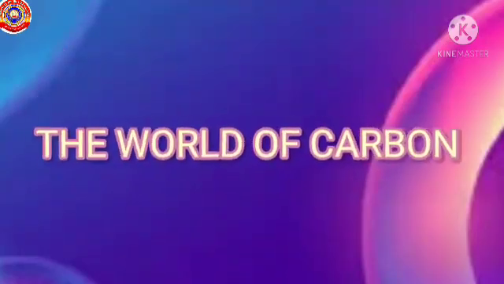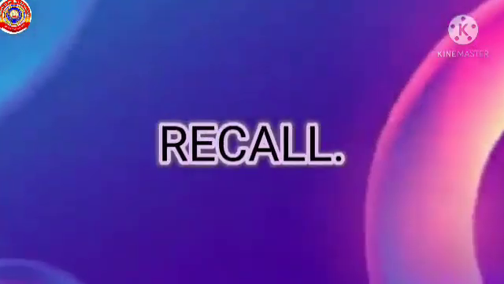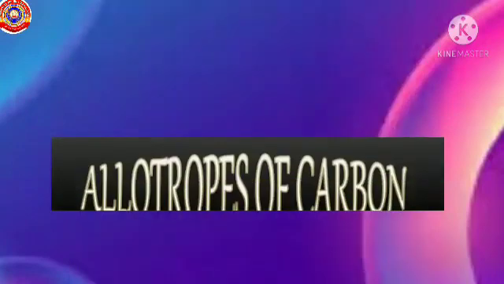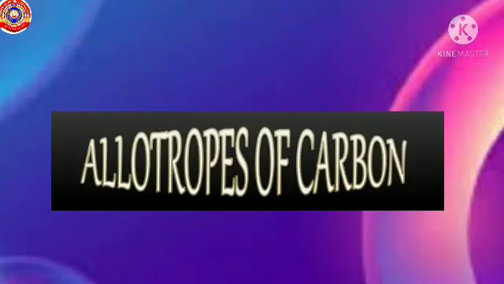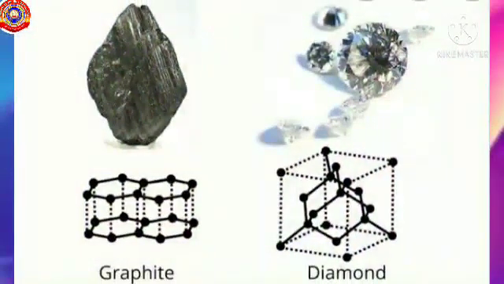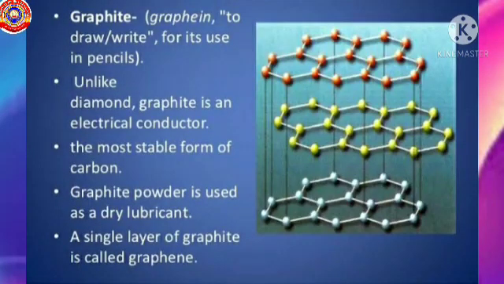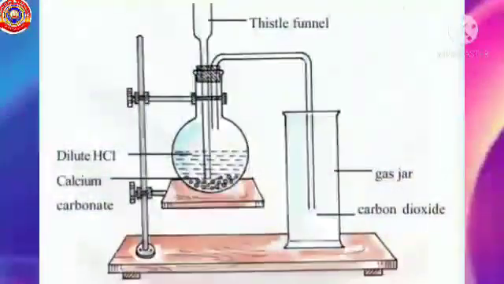Well, so we have completed the lesson, The World of Carbon. What all things did we learn in this lesson? In the beginning, we discussed the presence of carbon in nature. We learned the different allotropic forms of carbon, both crystalline and amorphous forms. We discussed the structure, characteristic features and uses. After that, we learned the laboratory preparation of carbon dioxide and also we discussed how carbonate salt can be identified.